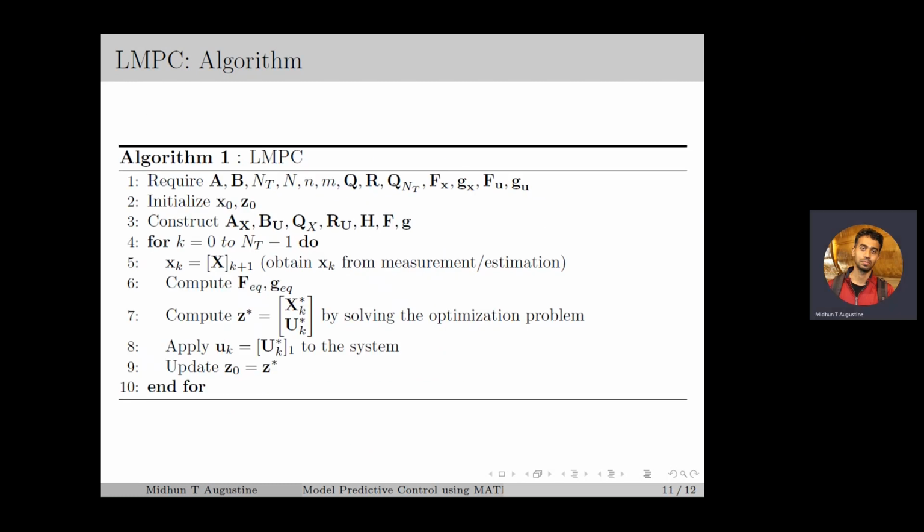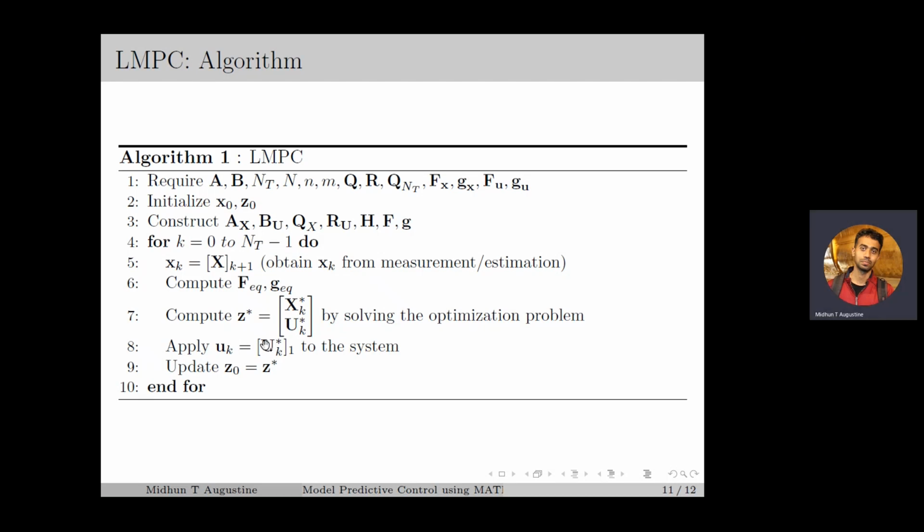The algorithm for LMPC is given here. In this, firstly, we have to construct the matrices A_x, B_u, Q_x, R_u, H, F and G, which is computed offline using the system matrix, weighting matrix and constraint set parameters. Then in the online computation, during each time instant k, we obtain the current state from either measurement or estimation. Using this, the optimization problem is solved to compute Z star, which contains X_k star and U_k star as its elements. Then, the first element of U_k star is applied to the system, which gives the next state.